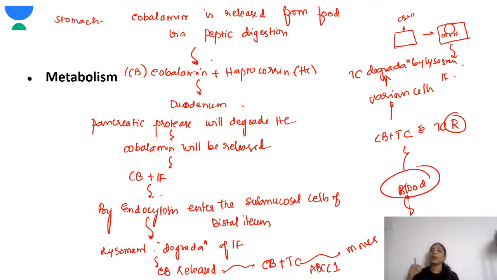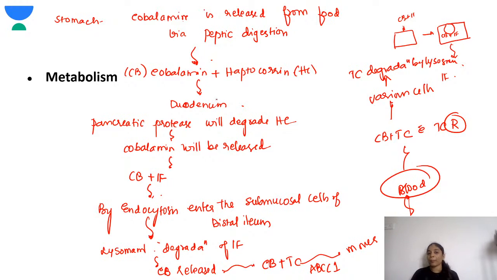The next very important thing you should know is the metabolism of vitamin B12. Once the cobalamin is present in the body, how does it go through? How does it enter the various cells? So that is very important. The cobalamin is released from the food in the stomach via peptic digestion. Once the cobalamin is released, it binds to haptocorrin. Haptocorrin is a salivary glycopeptide. Once haptocorrin and cobalamin are bound, it enters the duodenum.